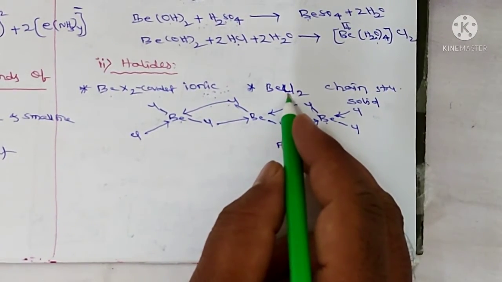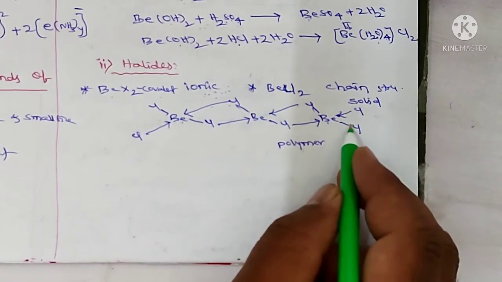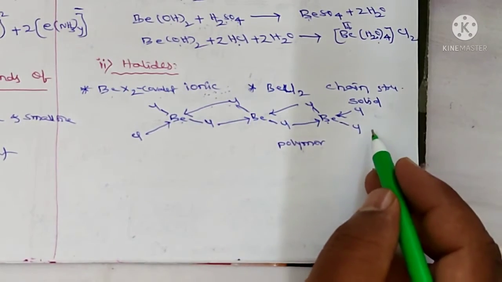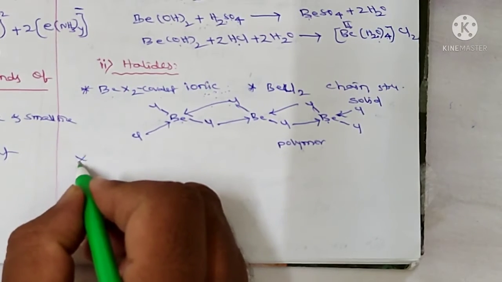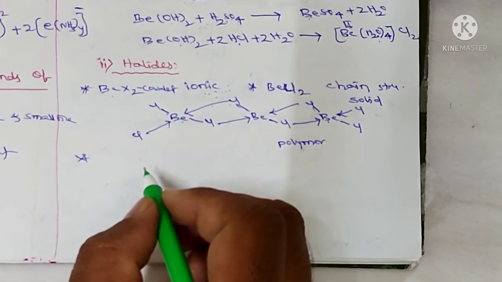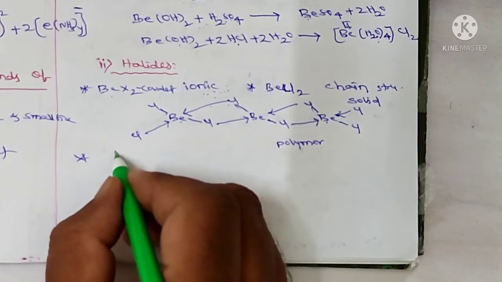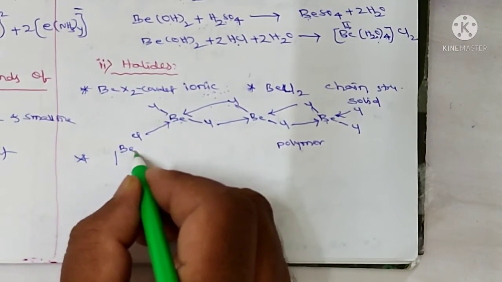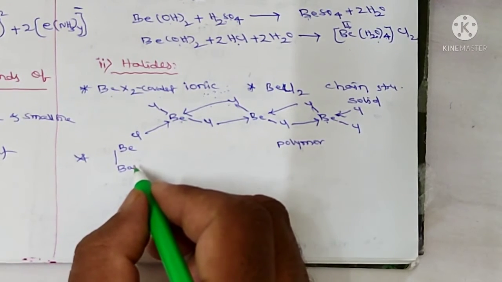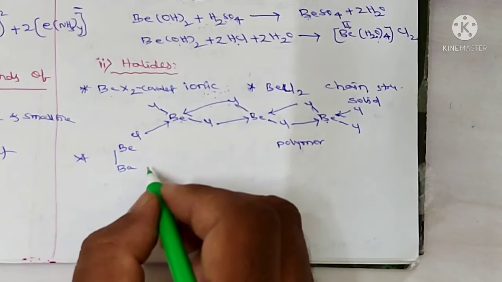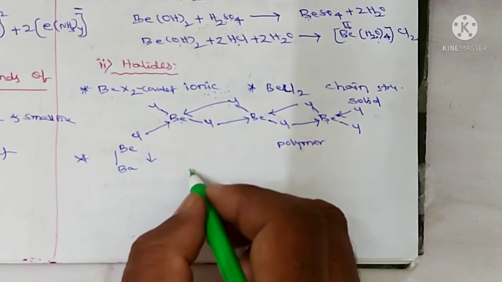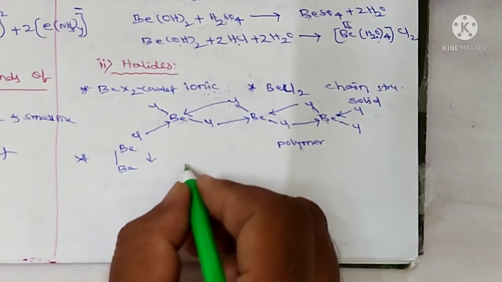So BeCl2 has a chain structure in the solid state. So it is like a chain. And the tendency to form halide hydrates decreases if you go from top to bottom in the group. Means if you go from beryllium to barium, the tendency to form halide hydrates decreases. So let me take some halide hydrate compounds.